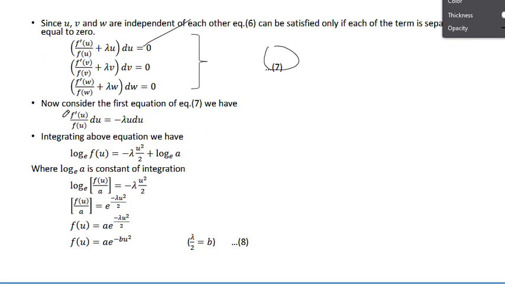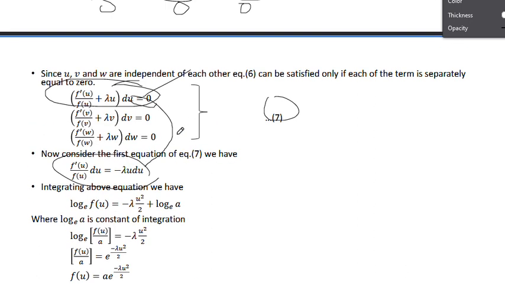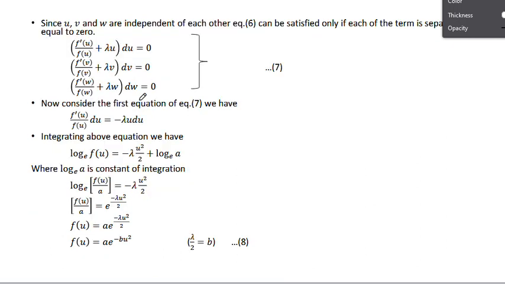Now consider the first equation of 7. Let me take the first equation. If it comes outside, it becomes 0, and it is a positive term, so if it goes to this side, it becomes negative. So we can write like this. So this equation can be written in this manner. Am I right? Okay. Now, to this equation, just integrate it on either side.